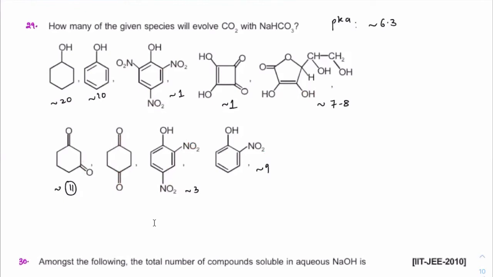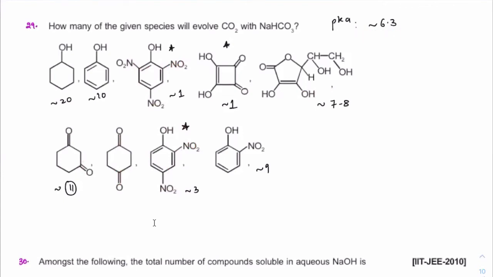Got it? What you have to mug up, what is there in the JEE syllabus, right, are these 3, which are very difficult to remember. So you will mug up these 2. That when it comes to 2 nitro groups or 3 nitro groups on the phenol, their pKa value becomes lower than the carboxylic acid. Make a note, everyone.